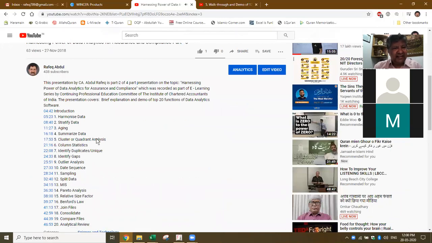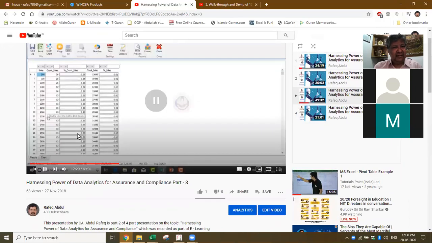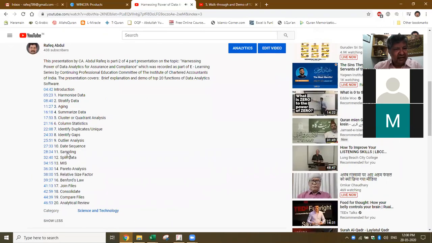You have something called cluster quadrant analysis. Similarly, you have sampling and split data. For example, if I have all the transactions and want to split them month-wise, I can split it. We also have Pareto analysis, the 80-20 rule, and Benford's law. You can consolidate files and compare files like that. If you just click on this, you'll be able to get an idea.